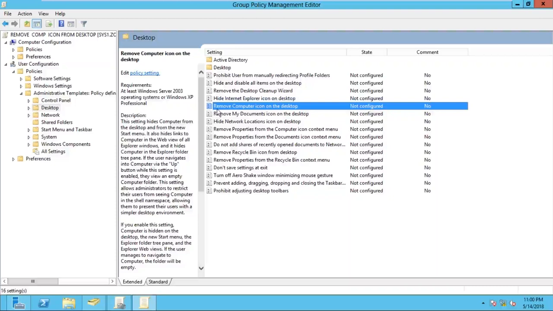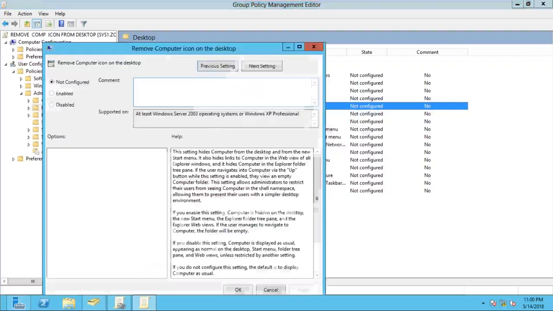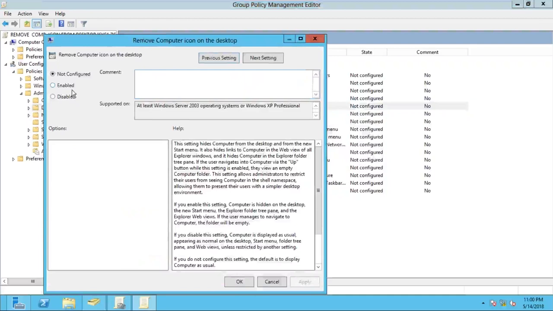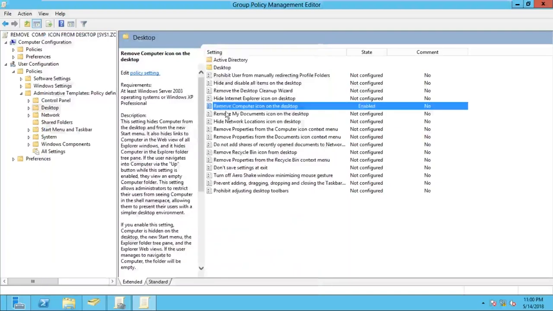So we have to right click on this policy, Remove computer icon on desktop, and click on Edit. Once you click Edit, a new window will open. In this window, to restrict this item, we have to select the Enable option. So select Enable and click Apply. Now your Remove computer icon on desktop policy is enabled.